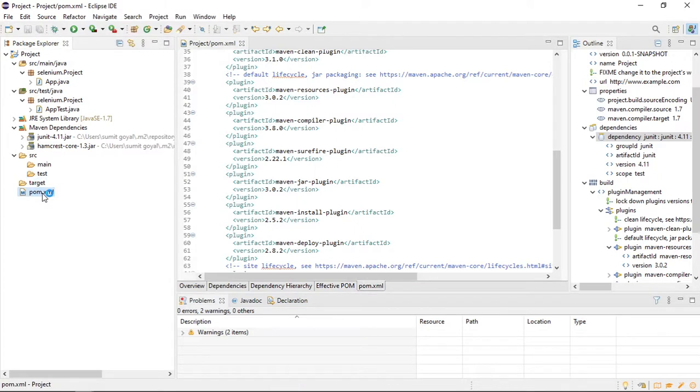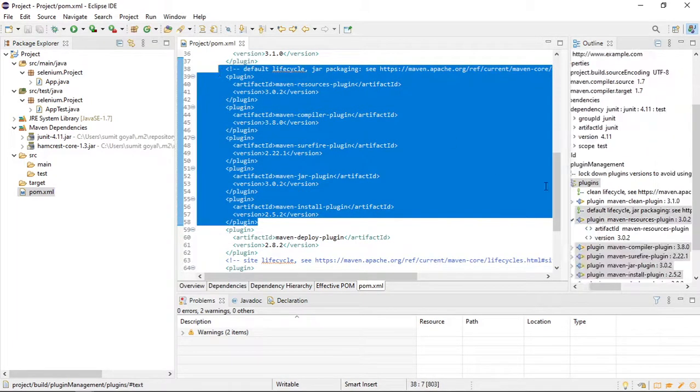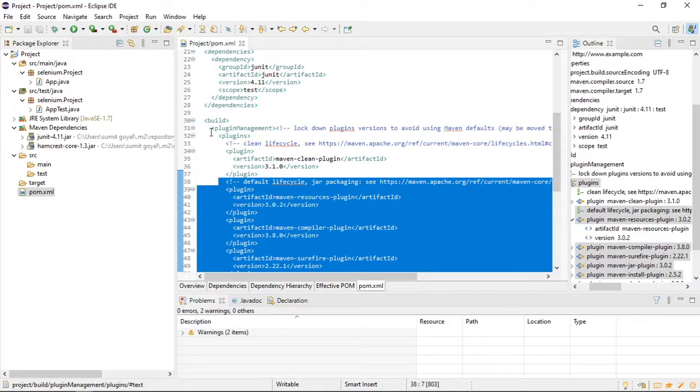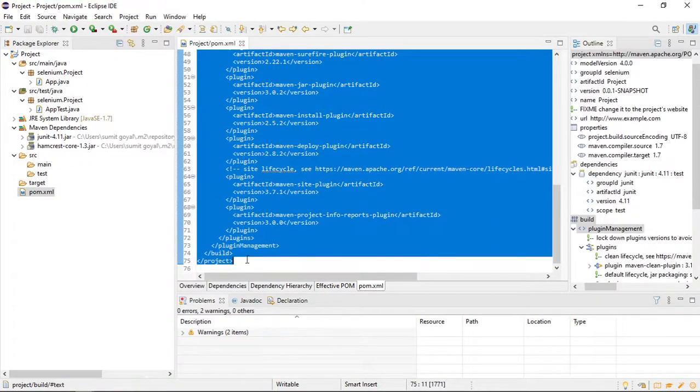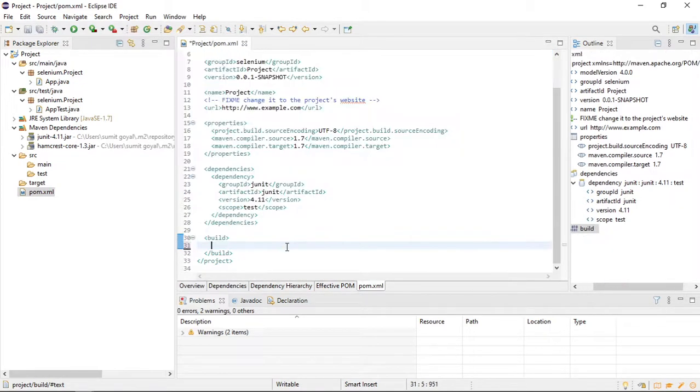So basically this pom.xml is the heart of Maven. Without this file, Maven is nothing, right? So here you are seeing some plugins. There is one build tag. By default, you will get this file. So let me remove this as of now. I will create my own build tag. So let me remove this, right?